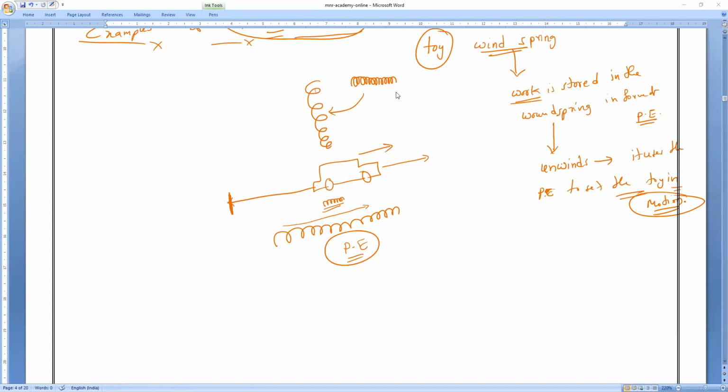My work is stored in the form of what energy? Potential energy. Understanding? Then if I release that, the potential energy makes the body move. How? By converting that potential energy into what energy? Everybody? Kinetic energy. Motion. Okay.